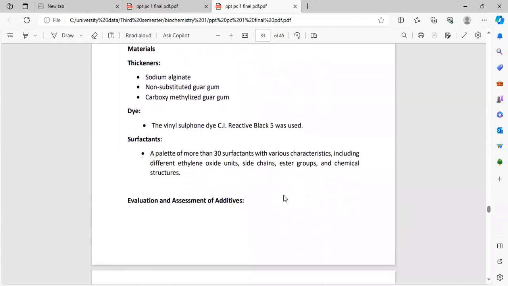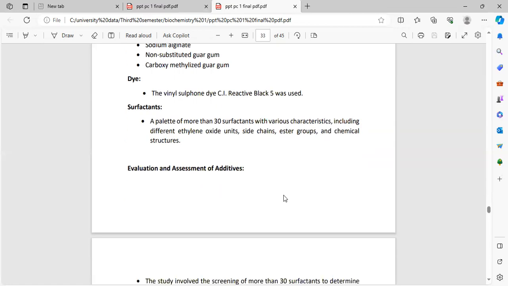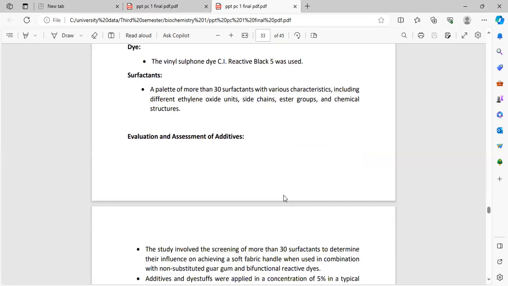Material thickener: sodium alginate, non-substituted guar, carboxymethyl guar. Dyestuff: vinyl sulfone, dichlorotriazine, reactive black dye was used. Surfactants: a panel of more than 30 surfactants with various categories, including different ethylene oxide, side chain, ester groups, and chemical structures.